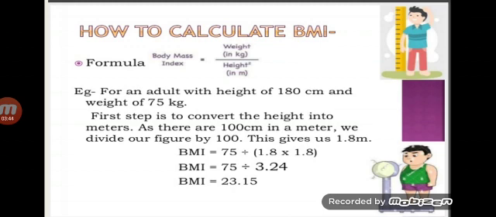The range is between 18.5 to 25. This criteria is not applicable to growing children. Now children, as an assignment, you can calculate the BMI of your parents.